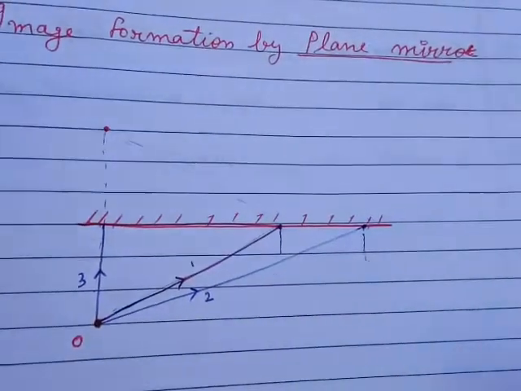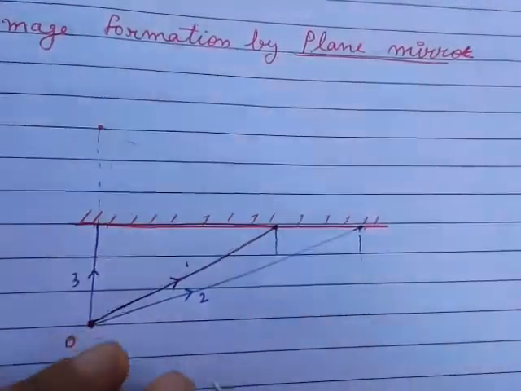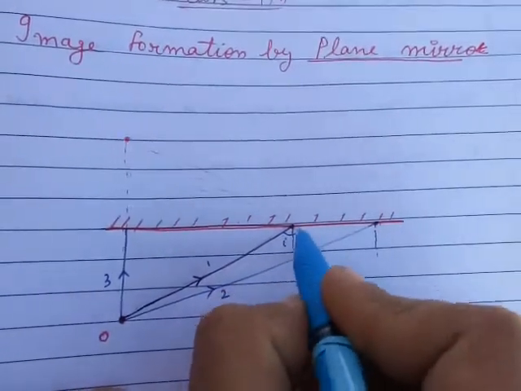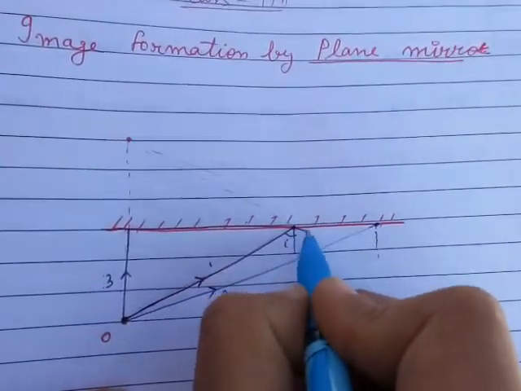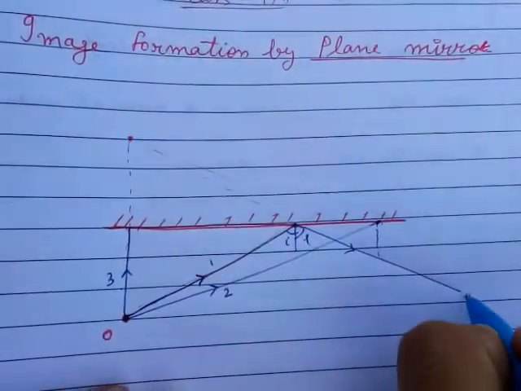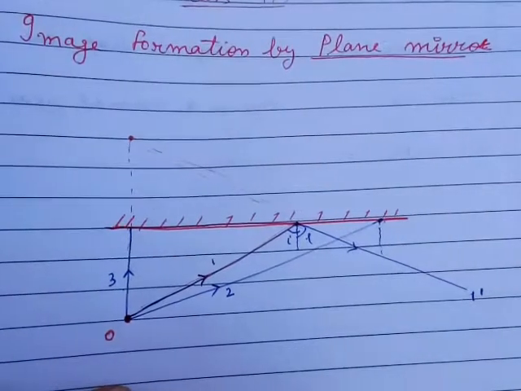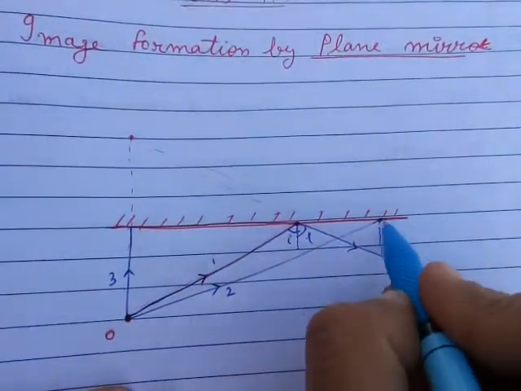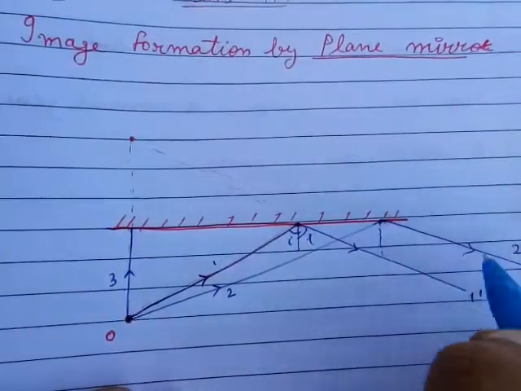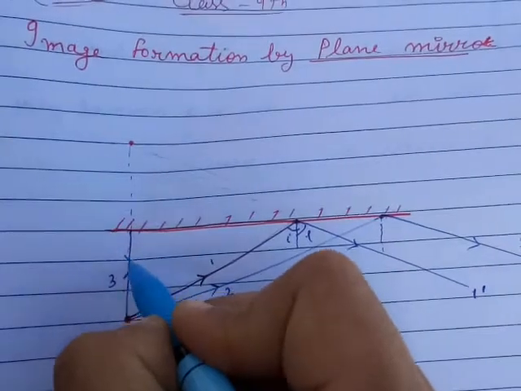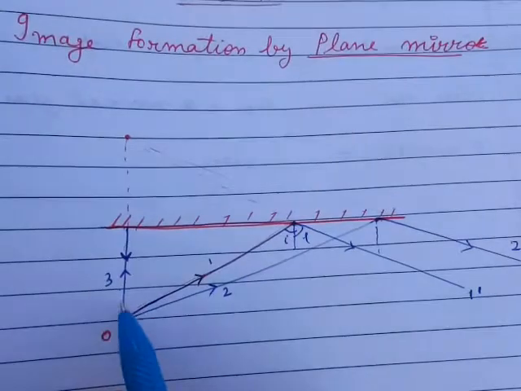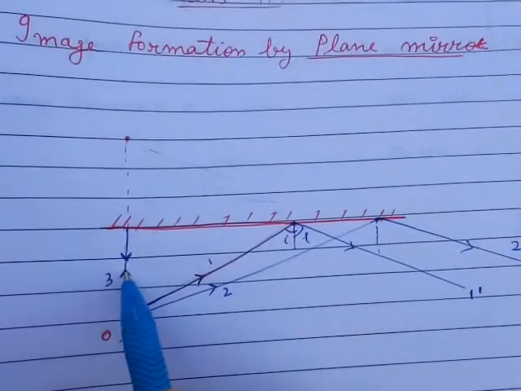After reflection, the angle of incidence is equal to the angle of reflection, as we already know. This one is the angle of incidence, and this one is the angle of reflection, and this one is the reflected ray, 1 dash. This one is the second reflected ray, and this one is the third reflected ray. It retraces its path because the angle of incidence is 0 and the angle of reflection is 0 in the third ray.